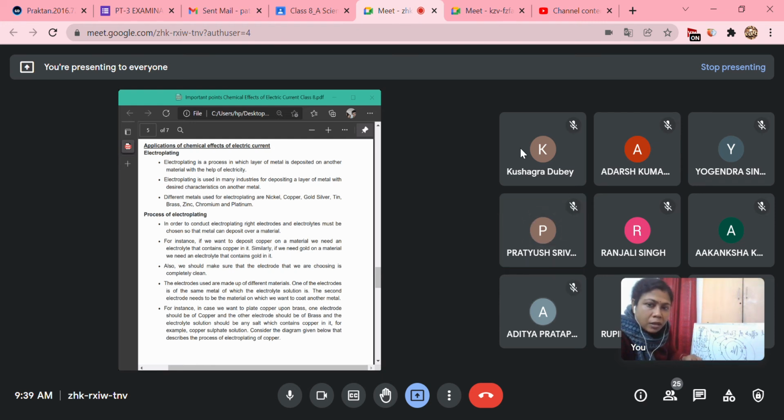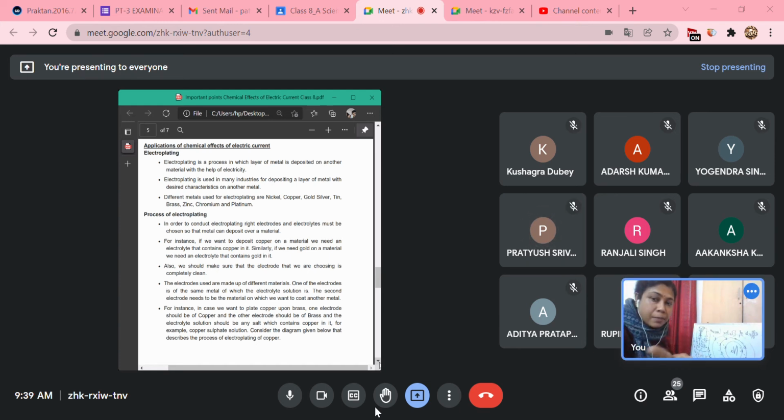Okay, now continue. Process of electroplating. Now I have already discussed it, and now we are going to read it out. What is the process? Any doubt you will ask after the reading part. Okay, Pratyush. A process of electroplating: in order to conduct electroplating, the right electrodes and electrolytes must be chosen so that metal can deposit over a material.